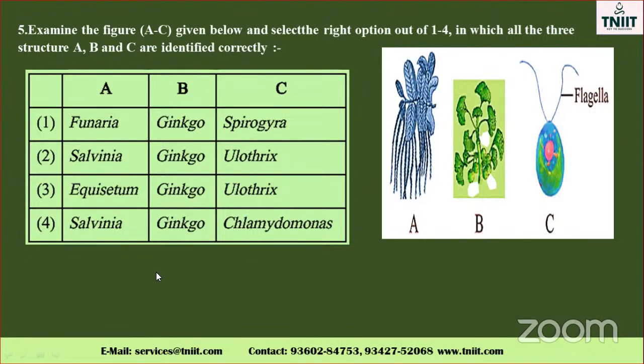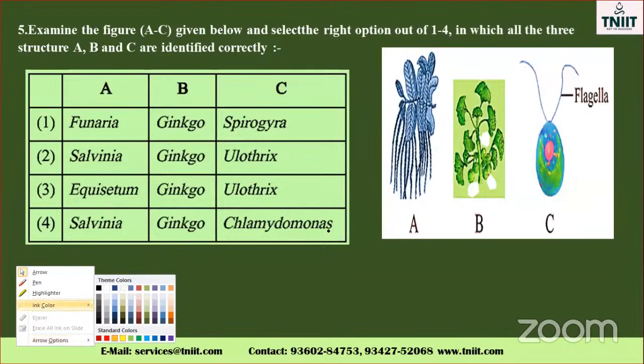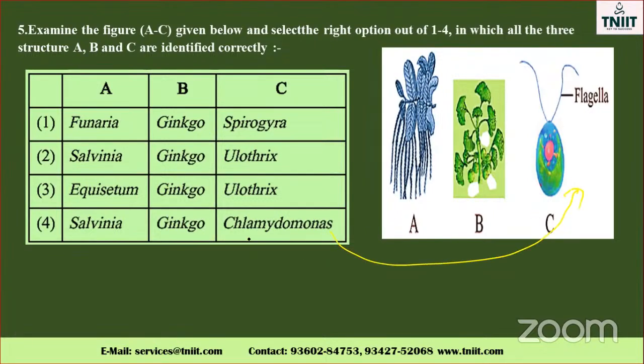Easy way to identify. This plant is considered a ginkgo plant. Ginkgo, see, that second one is always correct. All are correct, ginkgo and chlamydomonas. This one is considered chlamydomonas. So chlamydomonas means the other three will not come, isn't it, my dear? And ginkgo, all are ginkgo only. So this one is also automatically connected. And the first one is Salvinia.